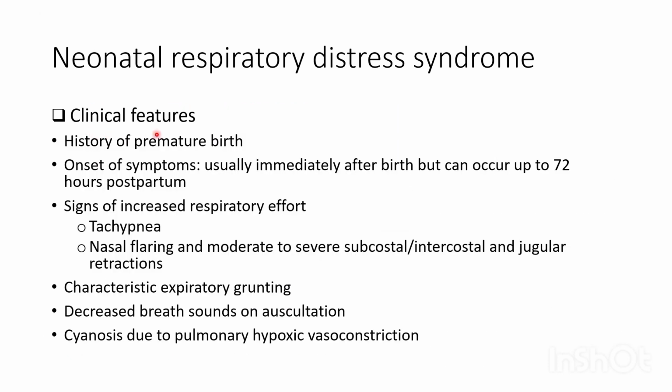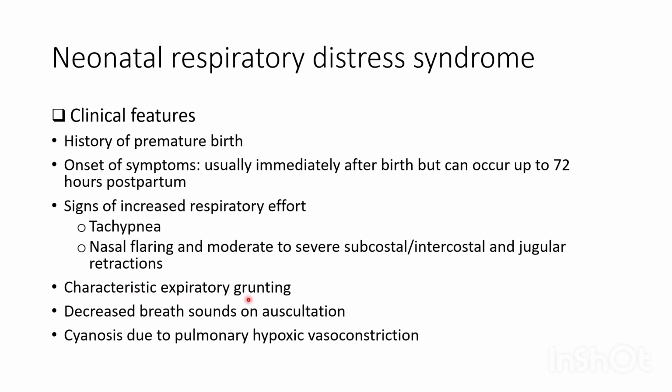Clinical features of neonatal respiratory distress syndrome. History of premature birth. Onset of symptoms usually immediately after birth but can occur up to 72 hours postpartum. Signs of increased respiratory effort: tachypnea, respiratory rate greater than 60 is indicative of tachypnea in neonates, nasal flaring, and moderate to severe subcostal, intercostal, and jugular retractions. Retractions are caused by the use of accessory respiratory muscles.